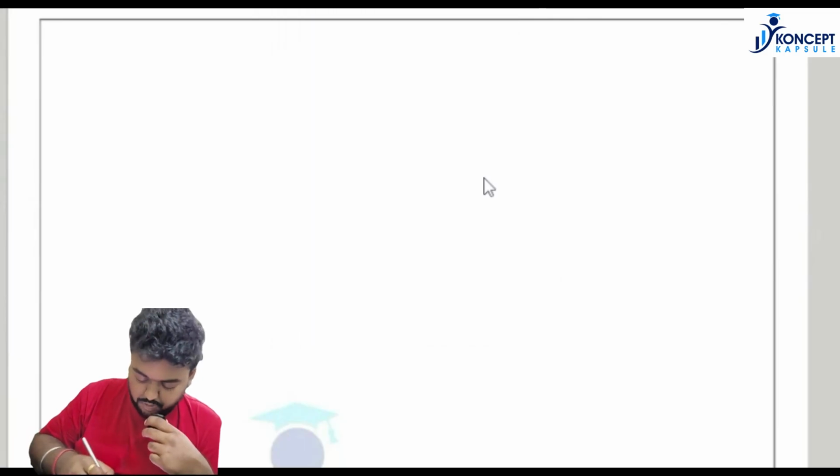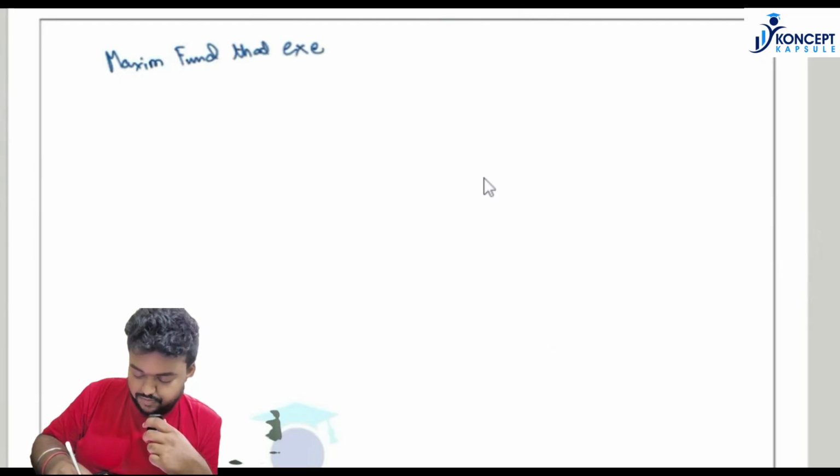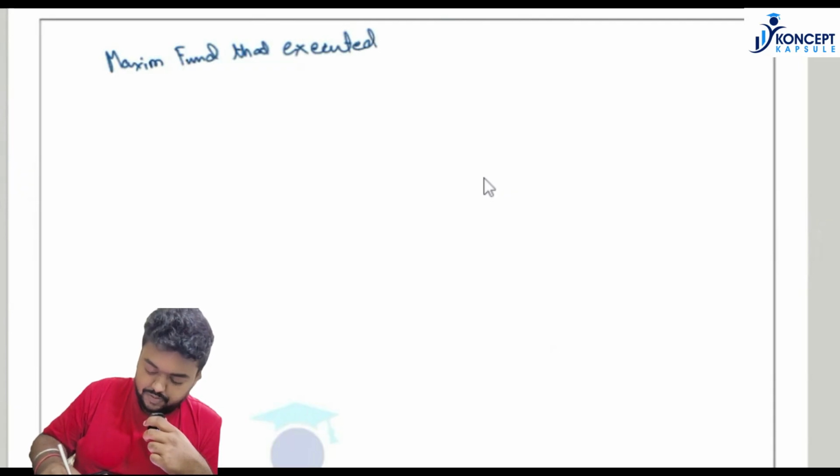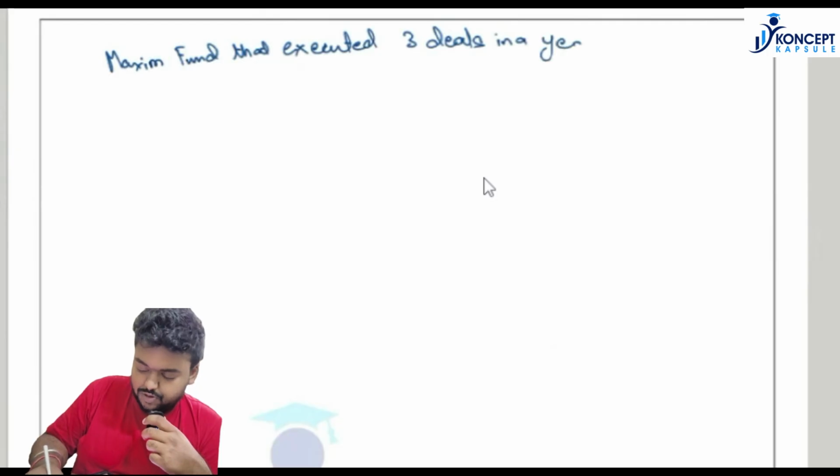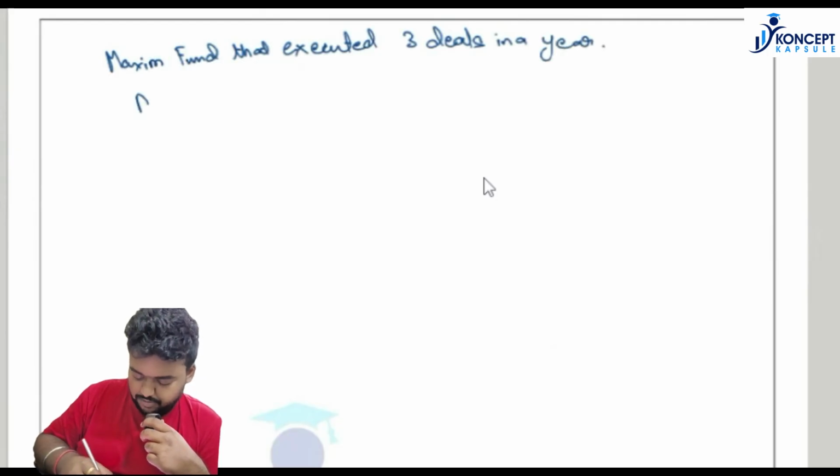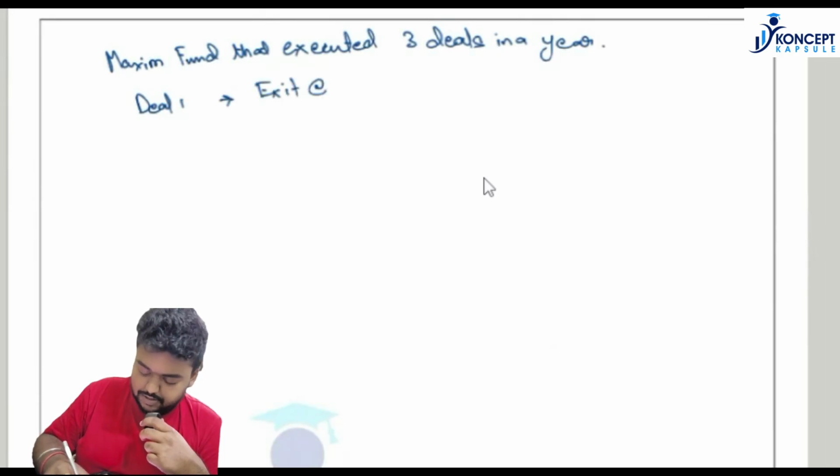Suppose there is a fund that executed three deals in a year. Deal 1 was exited at $75 million, and the value was $60 million.